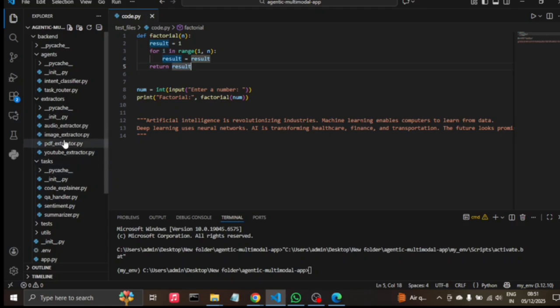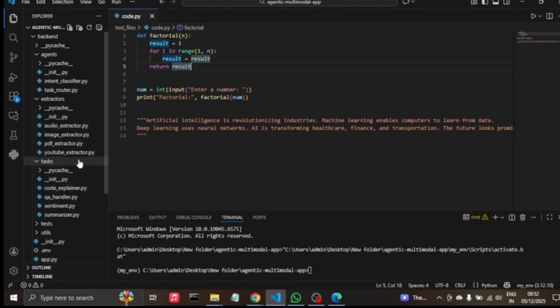In the image extractor we have used Tesseract OCR, which converts the image into text. Similarly it happens for PDF. For YouTube, we have used Whisper as well as yt-dlp; both are responsible for transcribing. In YouTube, it downloads the audio temporarily and then converts it into the text format.